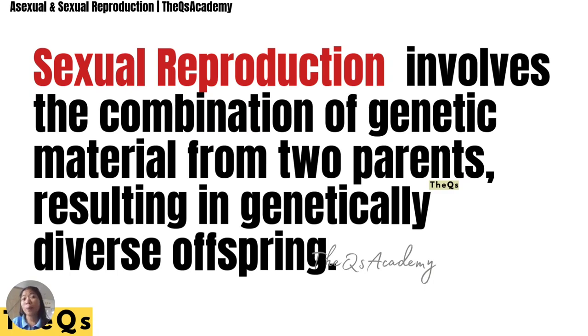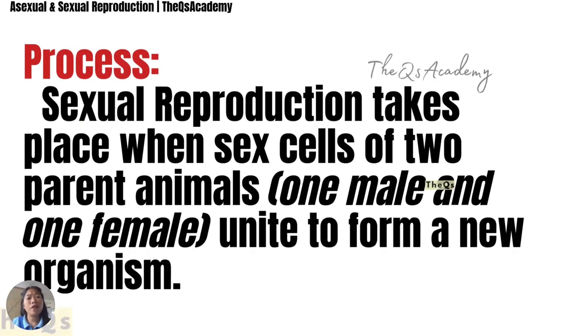Remember, sexual reproduction involves two parents. The process takes place when sex cells of two parents, one male and one female, unite to form a new organism.